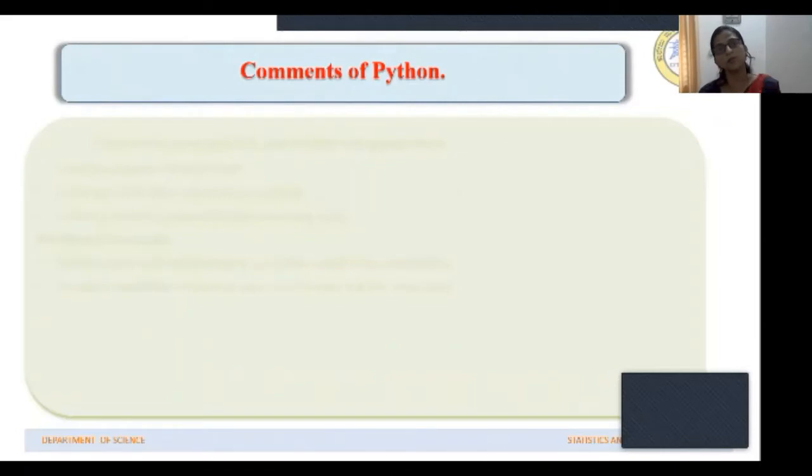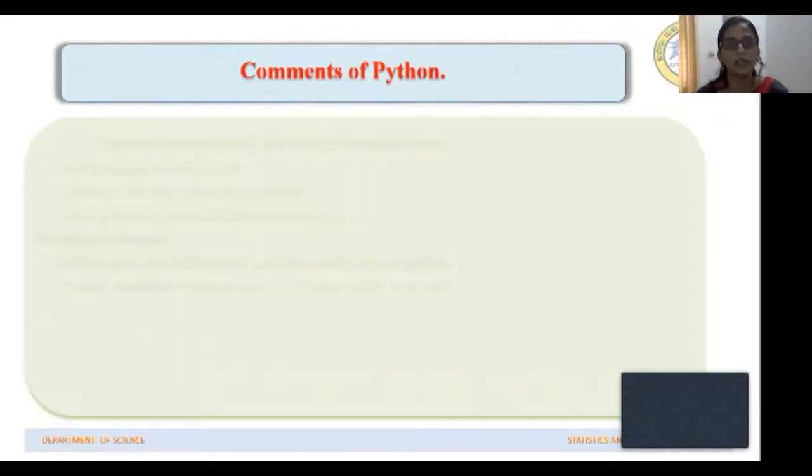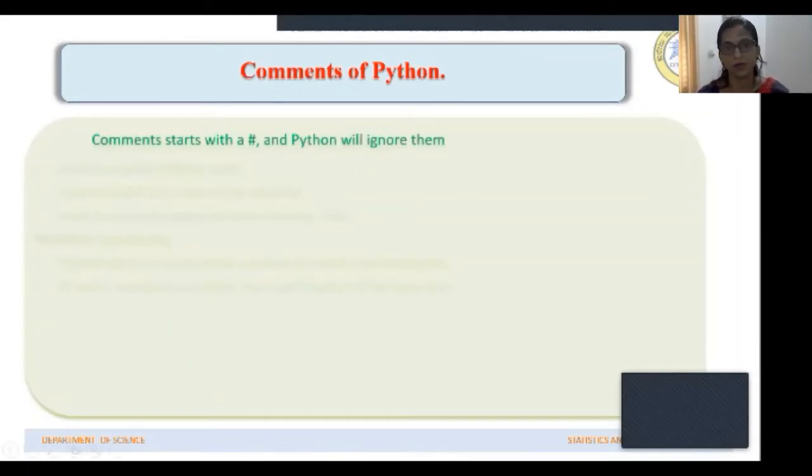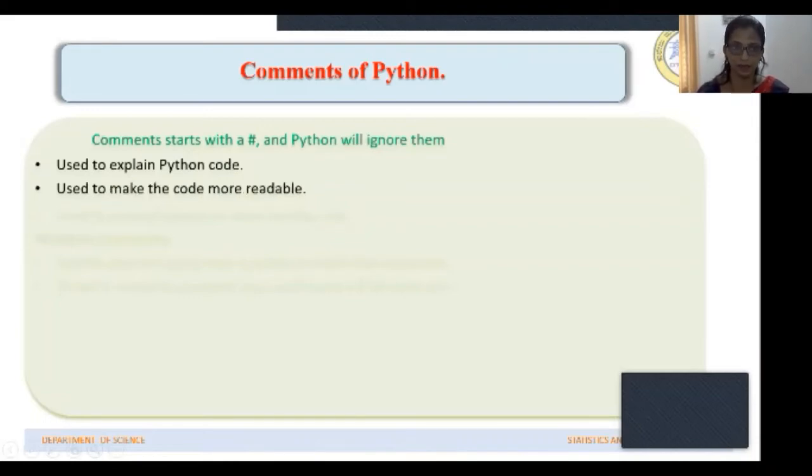Okay, then comes comments in Python. Comments ಹೇಳಿದ್ರೆ, they are the non-executable statements. If you want to explain anything in between the program, you can use comments. So comments ಅನ್ನು ನಾವು ಬರಿಬೇಕಾದ್ರೆ ಈ non-executable comments ಅನ್ನು ನಾವು hash symbol use ಮಾಡಿ ಬರಿಬೇಕು. The comments must start with hash symbol. Comments are used to explain the Python code, and they are used to make the code more readable. They are also used to prevent execution when testing code.